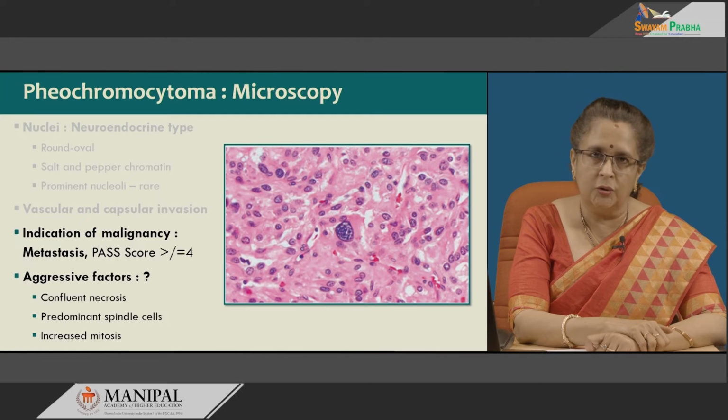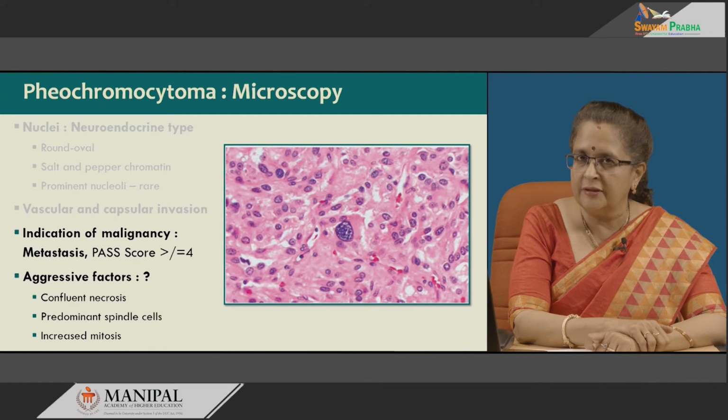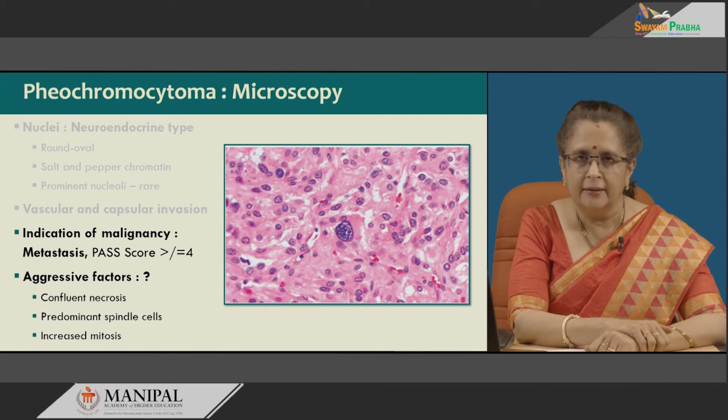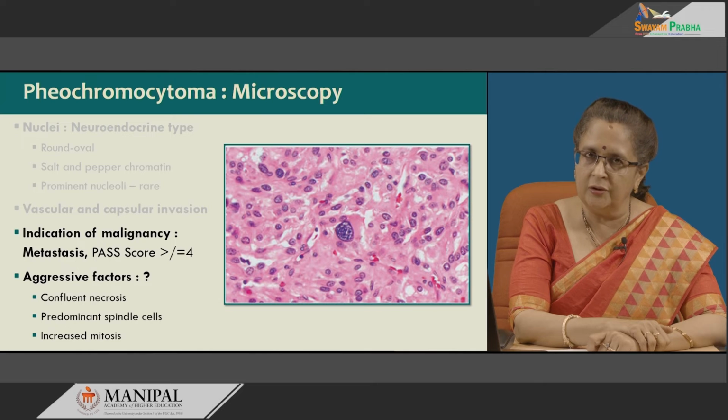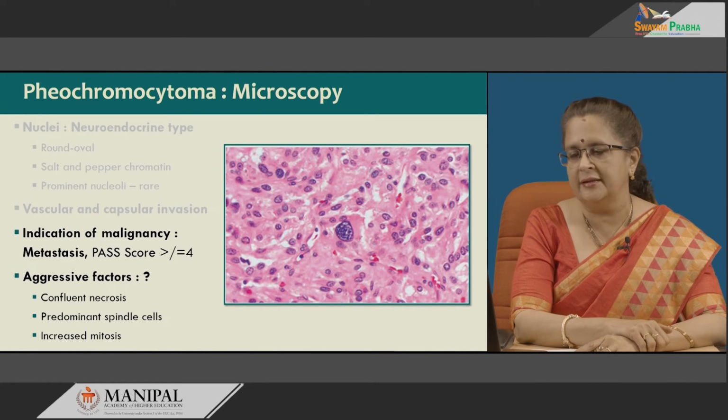They have given a score of 2 or 1 to each of these features. So, you add up the features, and if the score is equal to or greater than 4, then there is a likelihood of that tumor being malignant, and the patient has to be followed up, as well as a search should be done for metastasis elsewhere.